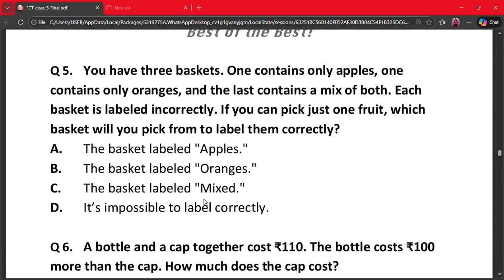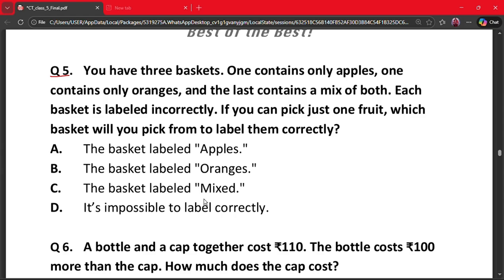The next question is question number 5. You have 3 baskets. One contains only apples, one contains only oranges, and the last contains a mix of both. Each basket is labeled incorrectly. If you can pick just one fruit, which basket will you pick from to label them correctly? A. The basket labeled apples, B. The basket labeled oranges, C. The basket labeled mixed, or D. It's impossible to label correctly.